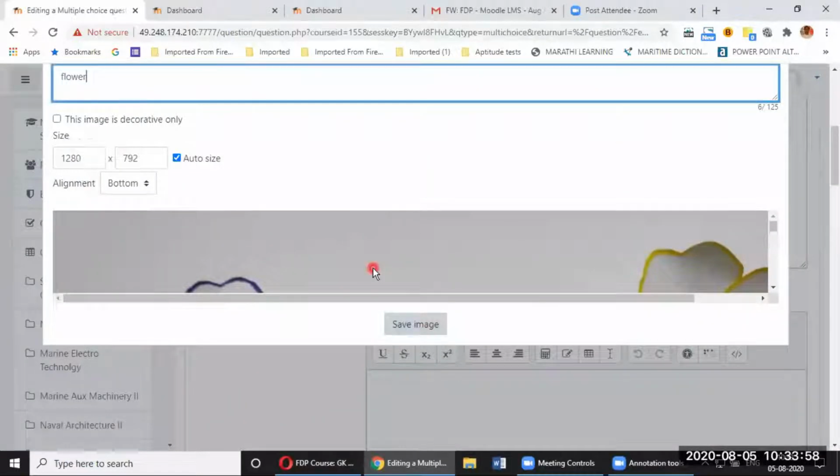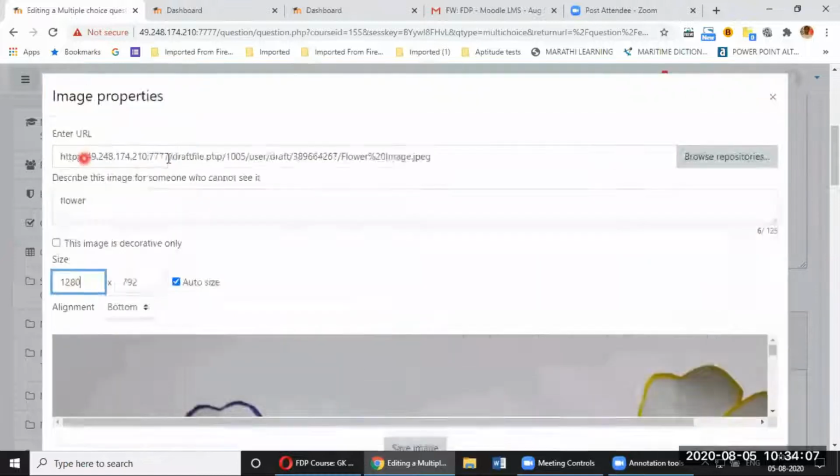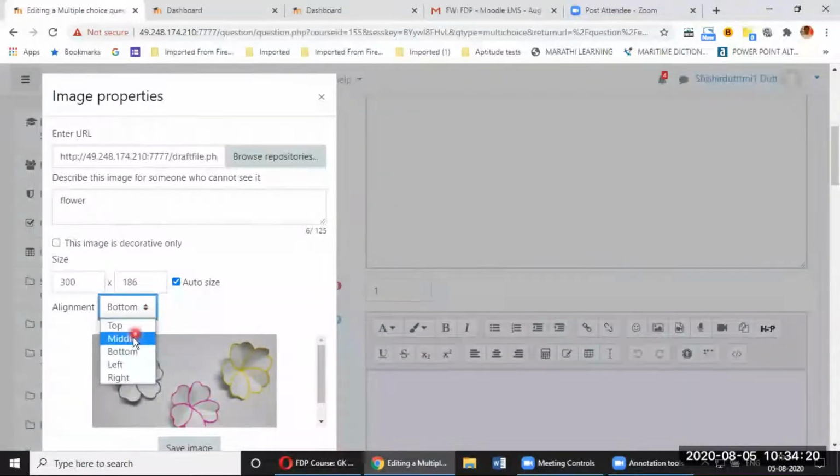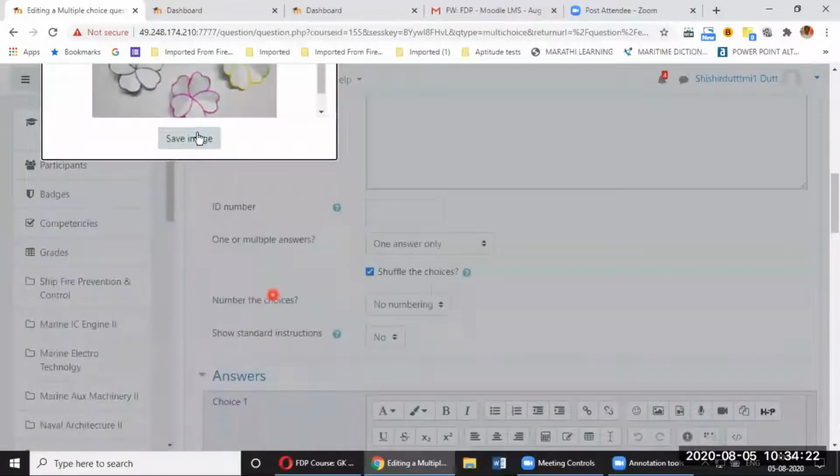Because the image is showing too large on the screen, it will fill up the entire screen and the student will have to scroll. So I can do manual sizing. I can put auto sizing, let it be on. I can do manual sizing, and I say that I want to show the image only 300 pixels by 186 pixels wide, and alignment can be to the middle, and then I save the image.